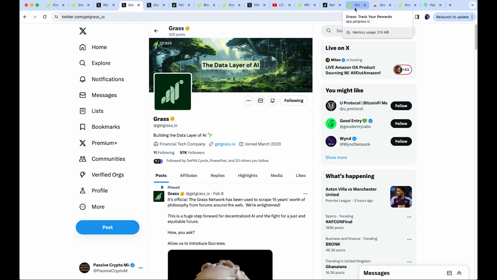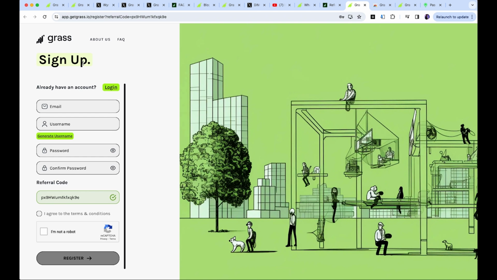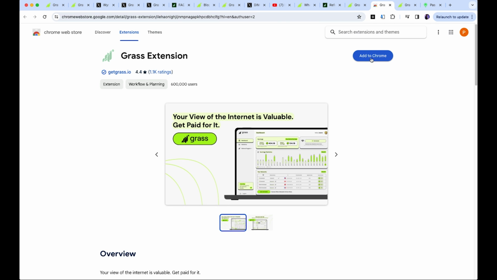So how do you get involved in Grass? Well, what you do is you click on the link in the description. You need a referral code, and so I've got my referral code in the description. If you click on that link, it'll automatically paste here. You then download the Chrome extension, which is an easy process. And then once you've got the Chrome extension, you simply sign in with an account, and automatically you'll be connected.